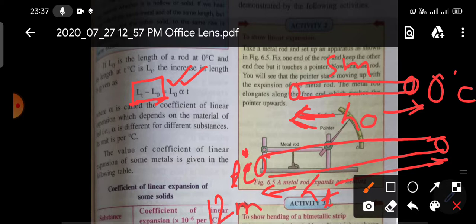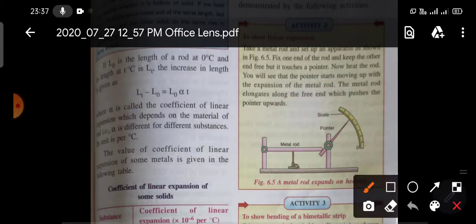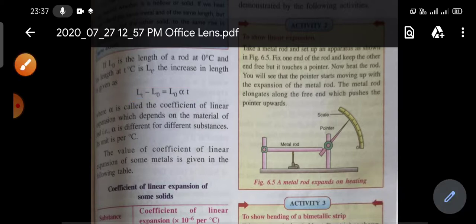Copper also has a different coefficient of linear expansion, and T is the temperature. So this relation you have to remember: LT minus L0 is equal to L0 alpha T. This is the relation of coefficient of linear expansion.